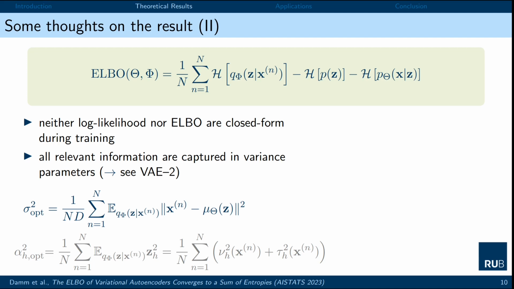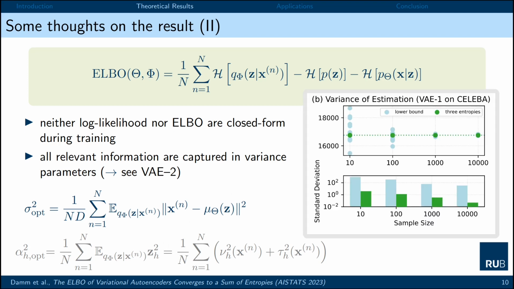This is made explicit by the analytical solution to the optimal decoder variance here, which resembles the reconstruction performance of the encoder-decoder channel. If we, in addition, consider learnable prior variances, as in the case of VAE2, we see that the optimal prior variances converge to the second moment of the latent codes.